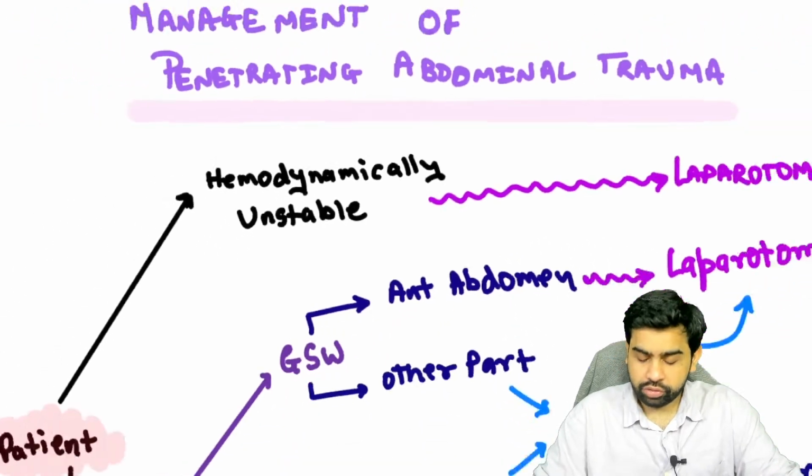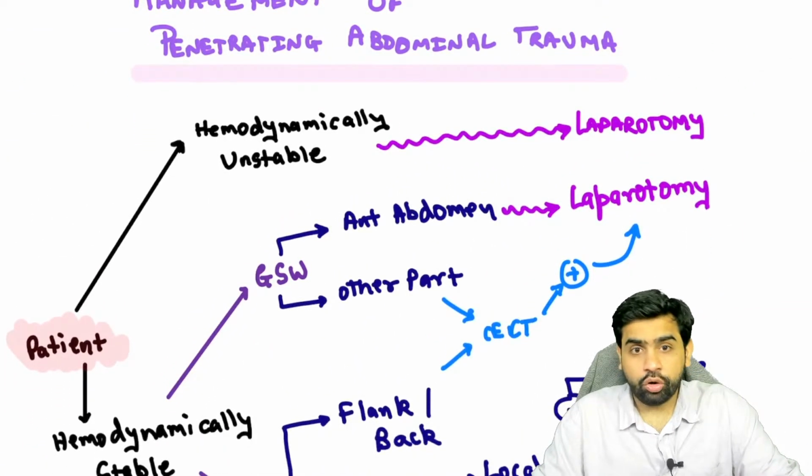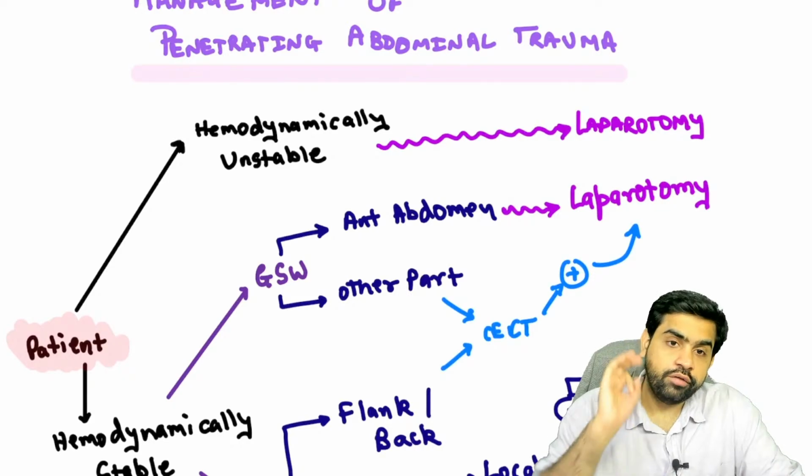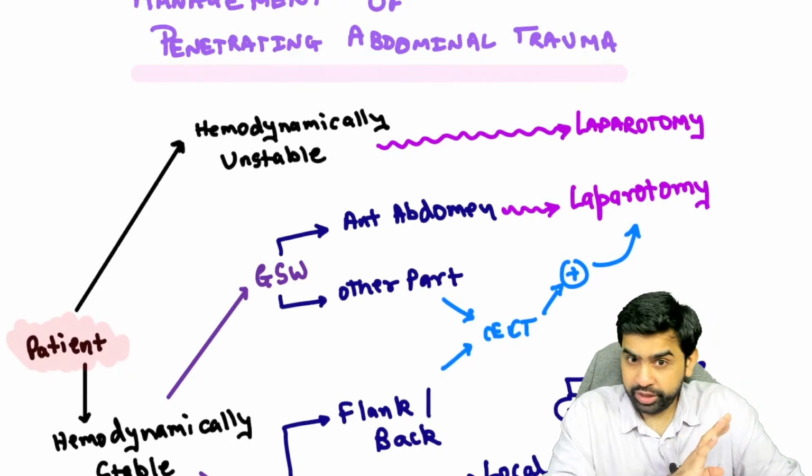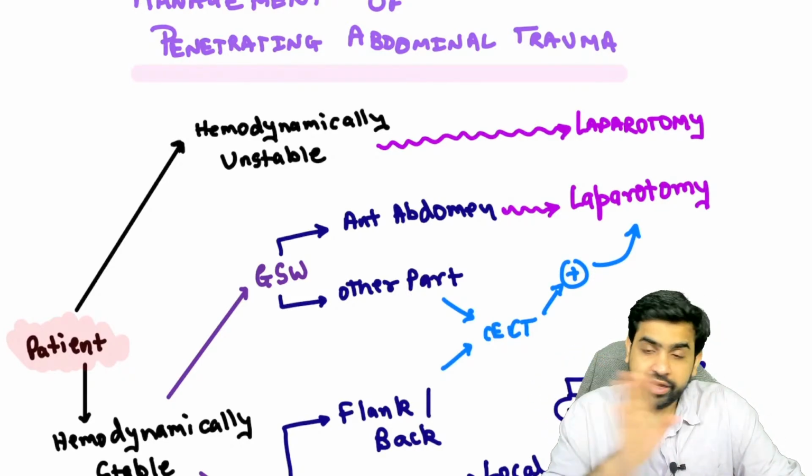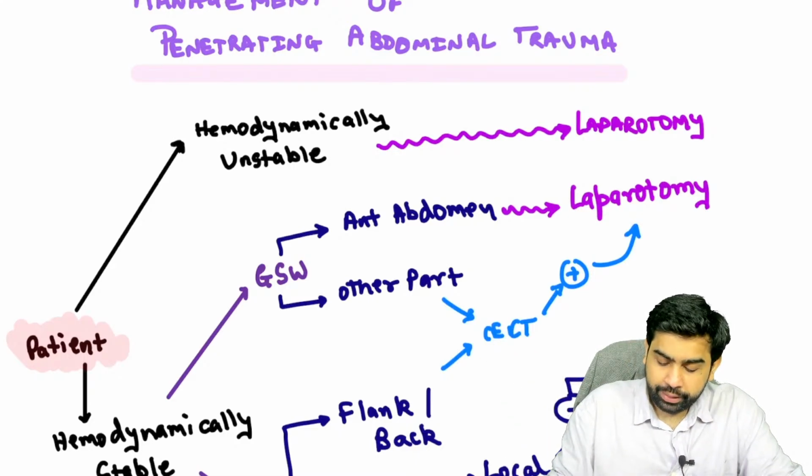Let's assume that the patient is not having peritonitis. Now again, we have to see whether the patient is hemodynamically stable or hemodynamically unstable. If the patient is hemodynamically unstable, here, no FAST, nothing is needed. You straight away have to go and perform an exploratory laparotomy. Did you understand this particular point?